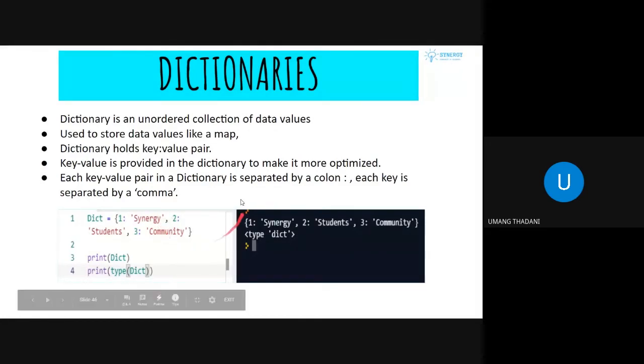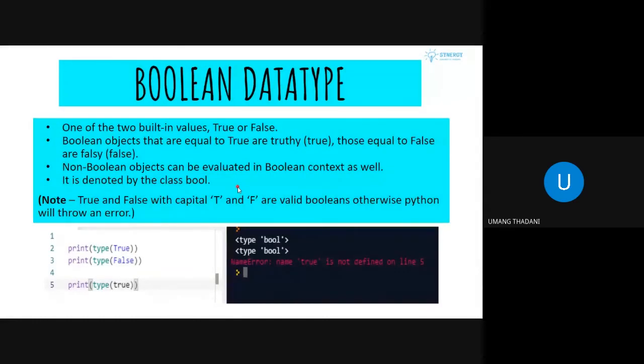So yeah. Next, we have Boolean data type. As we discussed, it basically consists of two built-in values, that is true and false. Boolean objects that are equal to true are truthy, and those equal to false are falsy. Those are the fundamentals, given a statement that can be either true or false. So if I have some variables x and y, and we just want to check which one is greater.